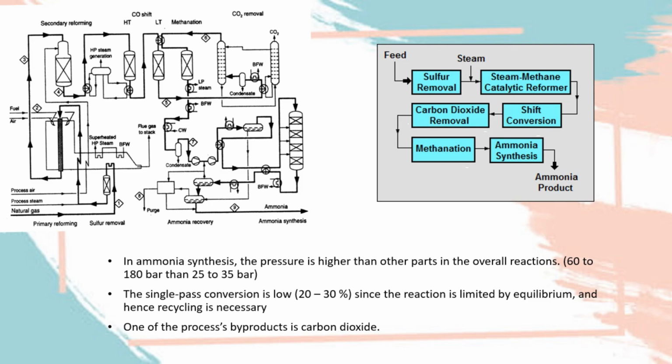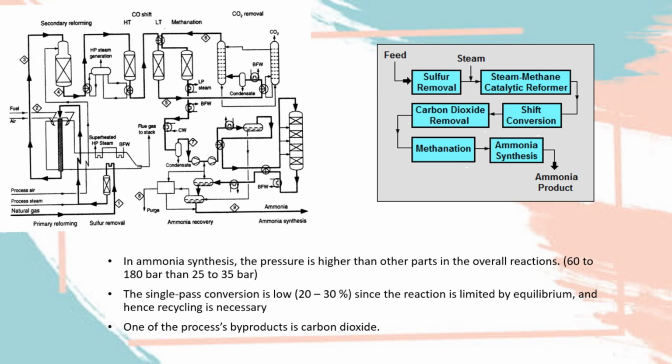So in short, the ammonia is converted at the very end of the processes. Each of the processes has its own settings and conditions. As for ammonia synthesis, its pressure is higher than others, at 60 to 180 bar compared to 25 to 100 bar. This is low enough to keep the cost down and high enough to achieve an acceptable yield of product.